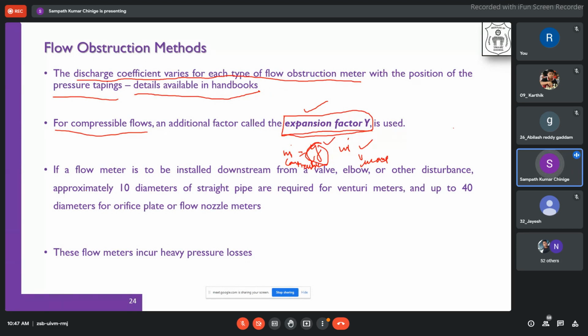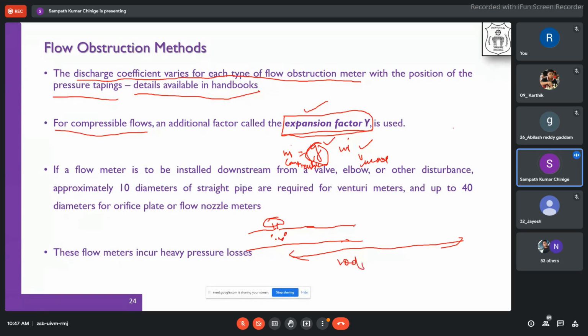It is given here: if a flow meter is to be installed downstream from a valve, elbow or other disturbance, you can see that 10 diameters of straight pipe are required. Suppose in a pipe there is a valve like this. It creates unnecessary disturbance, and laminar flow will not be there, because pressure differences will be there. So what he is saying is that approximately 10 times the diameter of the pipe is needed.